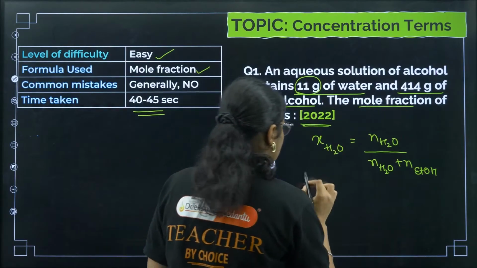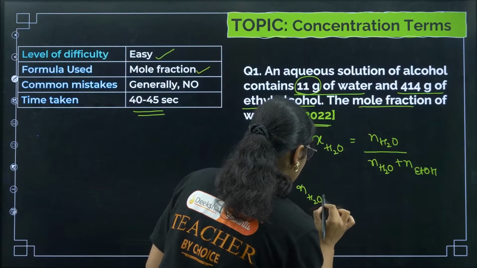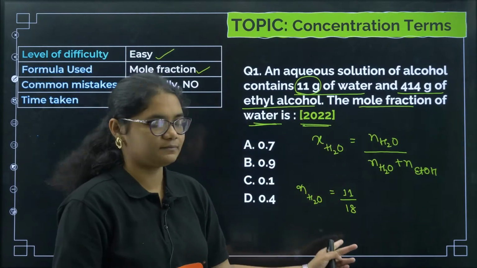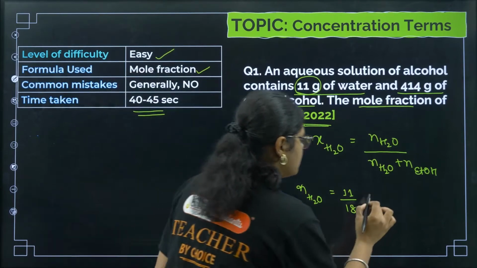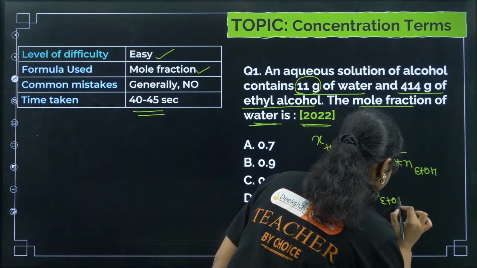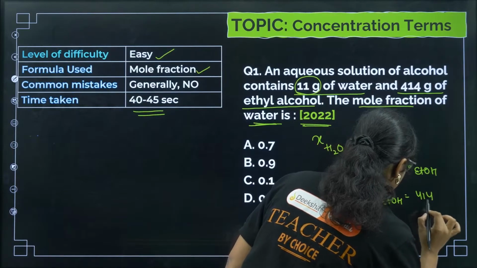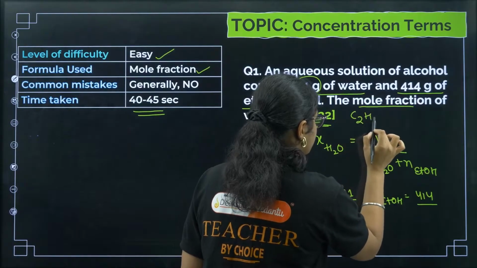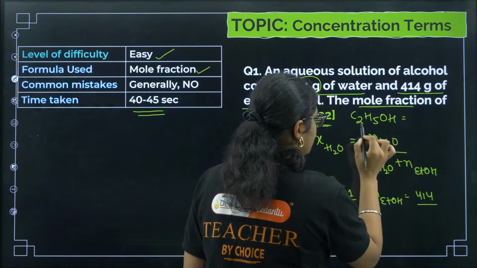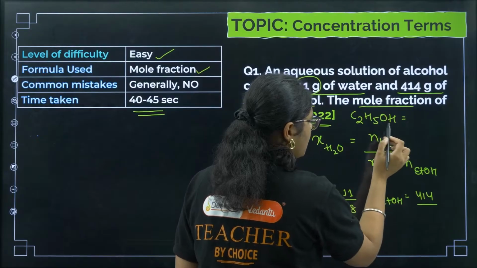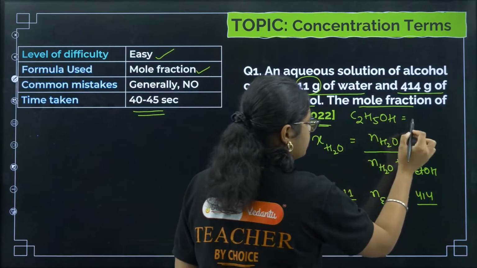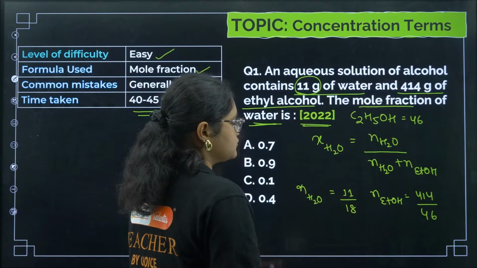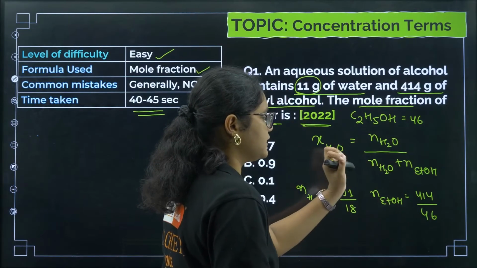Now what will be the number of moles of water here? 11 by 18, right, given mass by molar mass. Then what will be the number of moles of ethyl alcohol? That will be 414 divided by its molar mass. Ethyl alcohol is C2H5OH, right? So 12 twos are 24, 24 plus 6 is 30, 30 plus 16 is 46, right? So 46, okay? Now you need to put this data in the formula and solve.